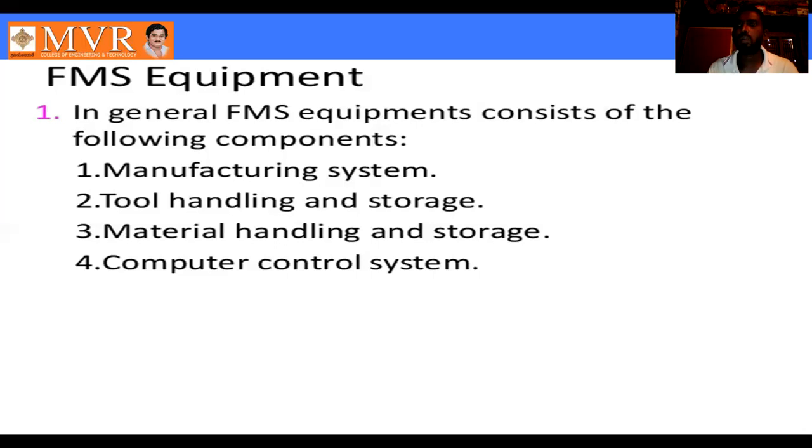So that is the overall group technology unit, a very important, very small unit. The next unit is unit 15: computer aided quality control.